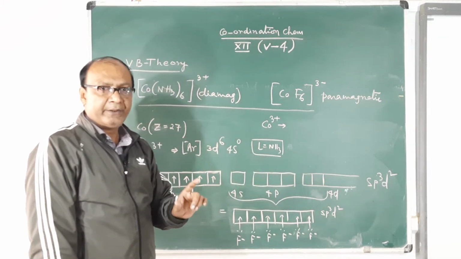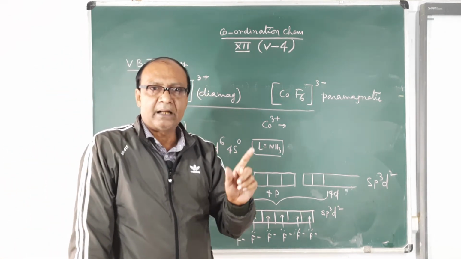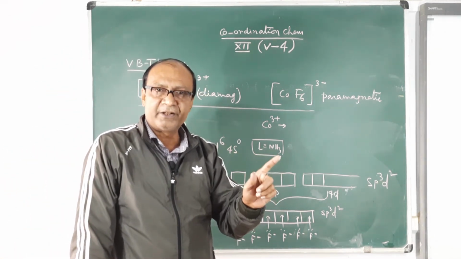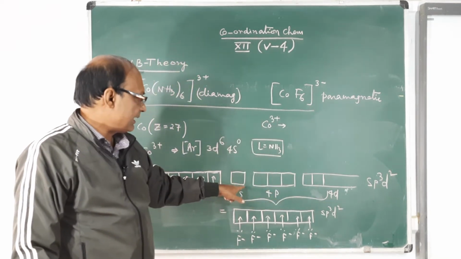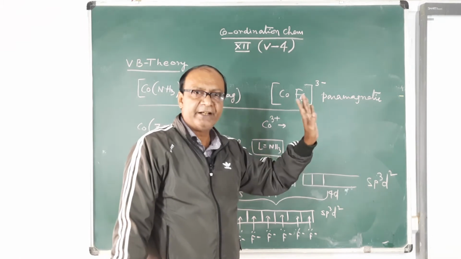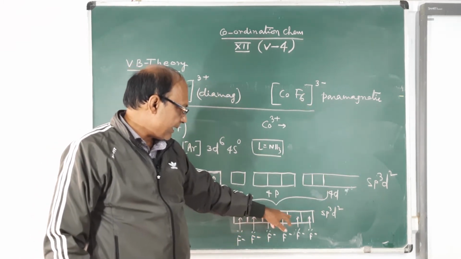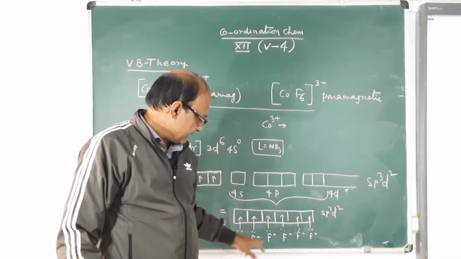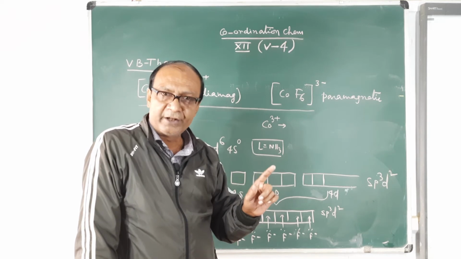So I again repeat that valence bond theory cannot explain the bonding unless the magnetic character of the complex is known. The magnetic character is known, and it explains that this is undergoing sp3d2 hybridization, and then 6 empty hybrid orbitals are formed. These fluoride ligands donate a pair of electrons to form a coordinate bond.